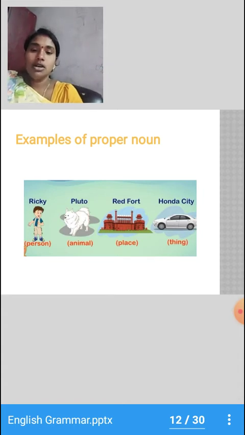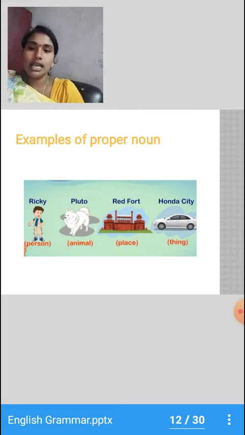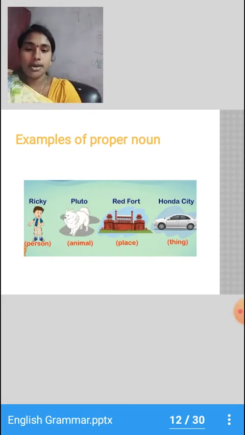So can you see the Red Fort? Red Fort is the name of a building. So it is a proper noun.